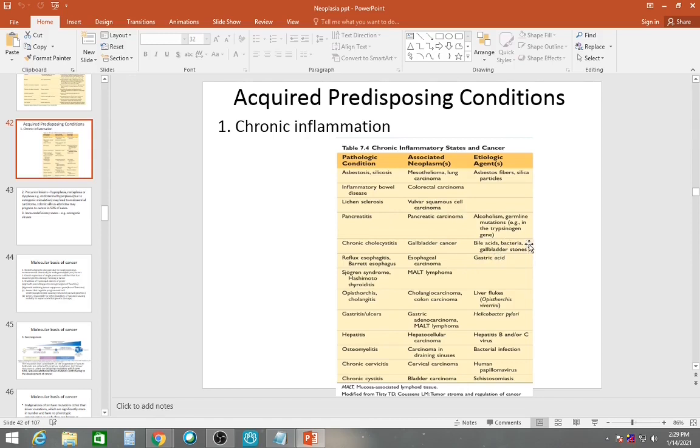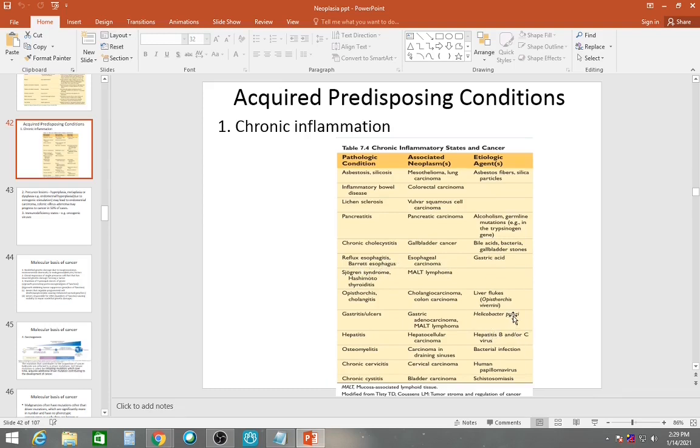Viruses, bacteria, and gallstones may cause chronic cholecystitis. This may in turn cause gallbladder carcinoma. Now, gastric acid causes reflux esophagitis and Barrett's esophagus. Like we already know, metaplasia. Barrett's esophagus is an example of metaplasia. This may cause esophageal carcinoma.